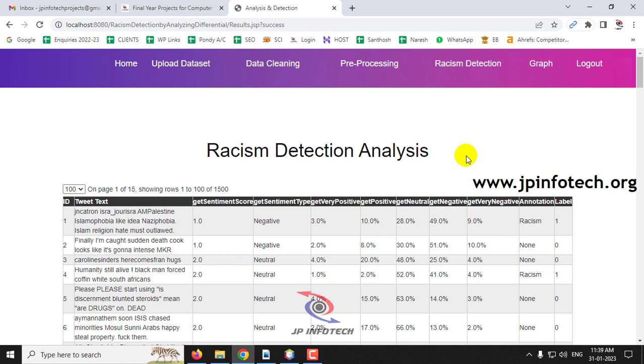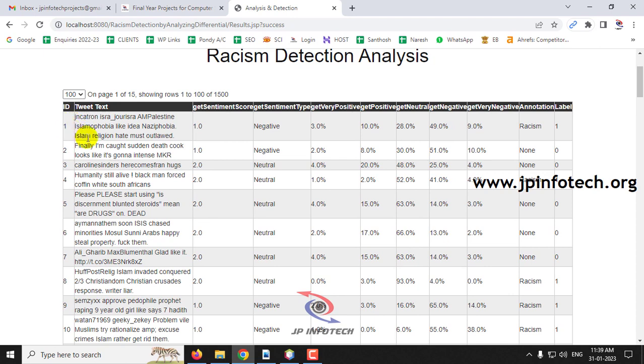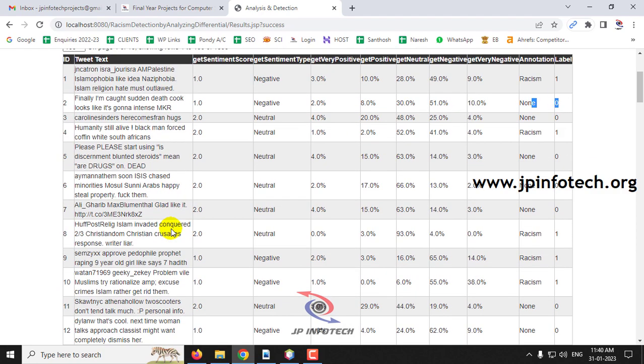Now we'll be seeing the racism detection analysis, the final result of our project. Here you can see the ID, the tweet text, the sentiment score we have calculated, and the sentiment type, whether negative or positive, very positive, positive, neutral, negative, very negative, and the annotation, that is whether it is racism or not. You can see it classified as racism or none. If it is not racism, it is none, and the label is racism means 1 and none means 0.